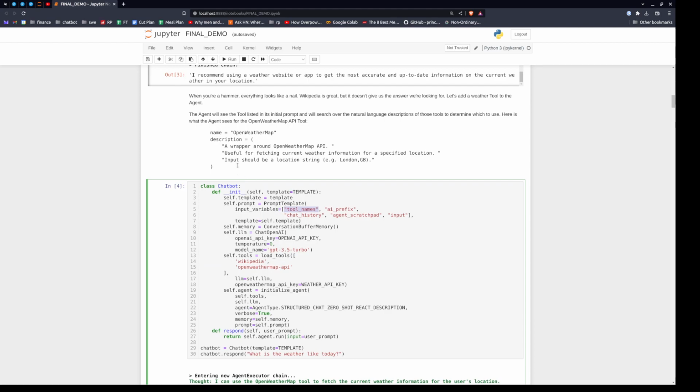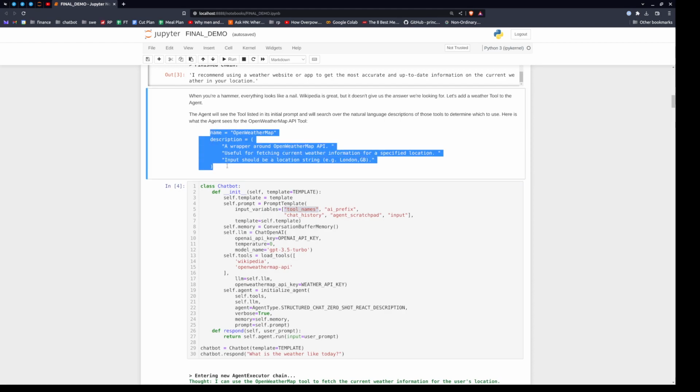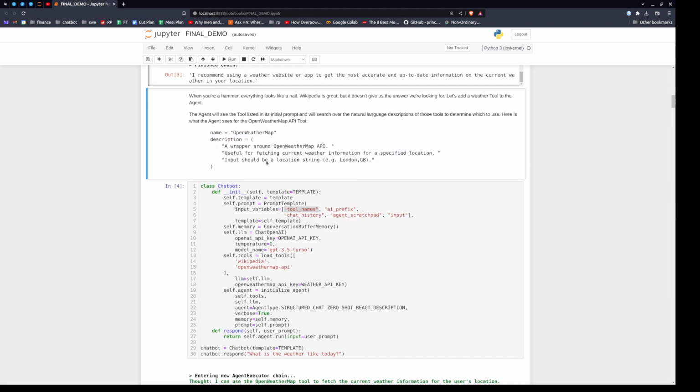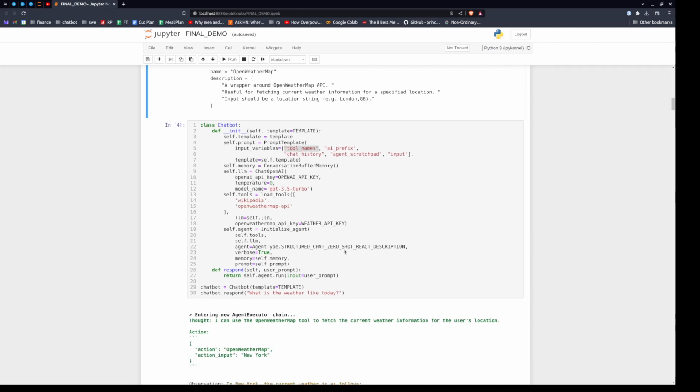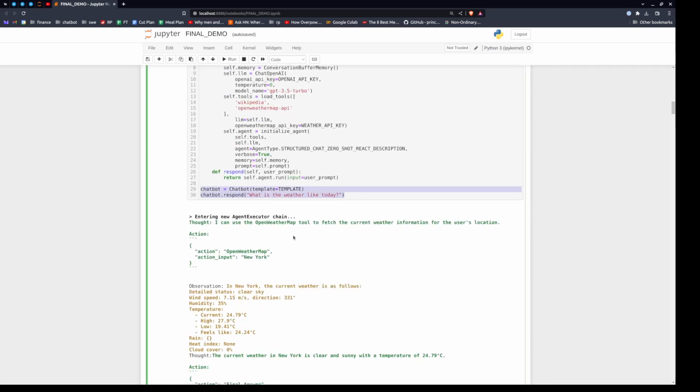How does the agent know which tool to use? That is through the tool definition and a field called description, where a natural language description of the tool is included. This is a super powerful field. It really influences how the agent interacts with tools. We can govern, for example, if you didn't specify that the input location should be a string, the model could hallucinate all sorts of stuff. Similarly, if you make the input requirements too structured, you're lowering the probability that the agent will input the right information. So let's ask this chatbot what the weather's like today.